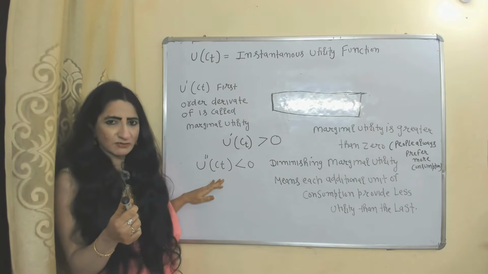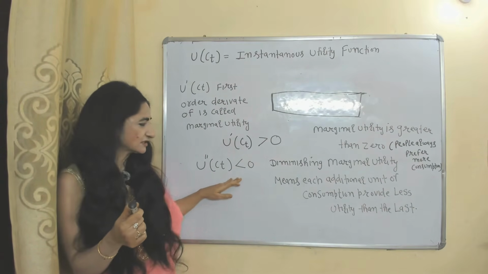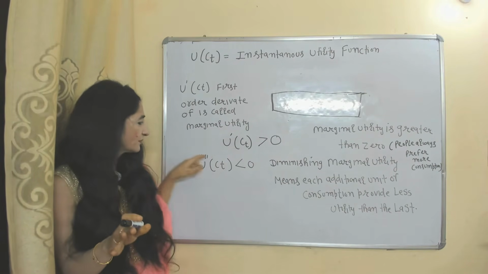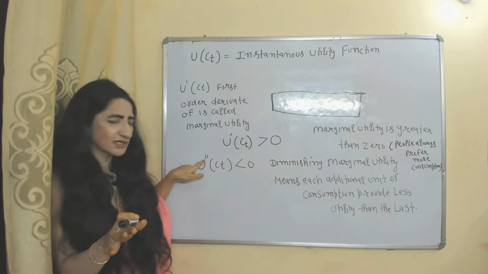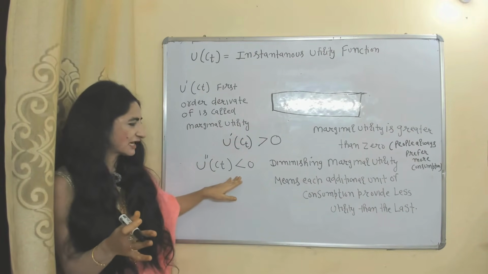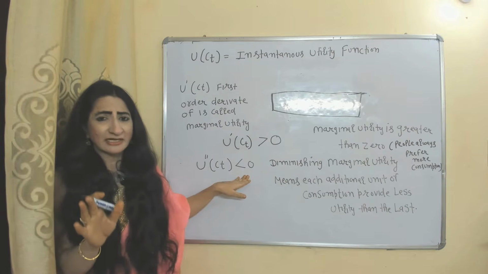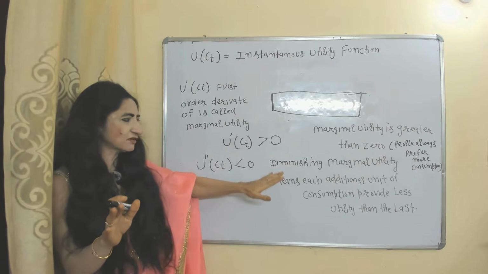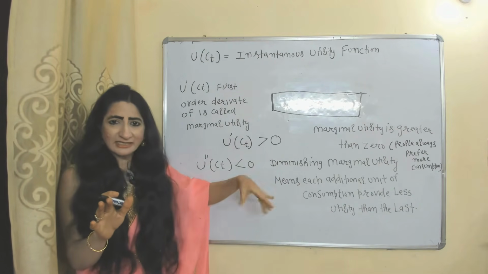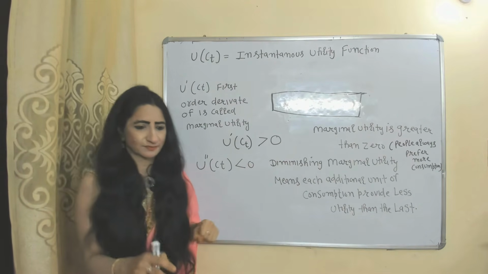The second order derivative of the instantaneous utility function is less than 0, or you can say negative, according to this model. This is the sign of the second order derivative. It shows diminishing marginal utility. That means an additional unit of consumption provides less utility than the last.